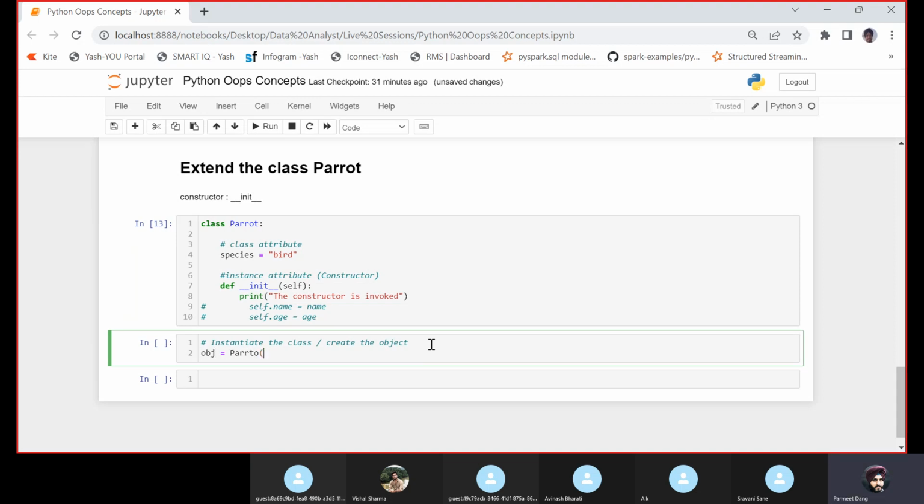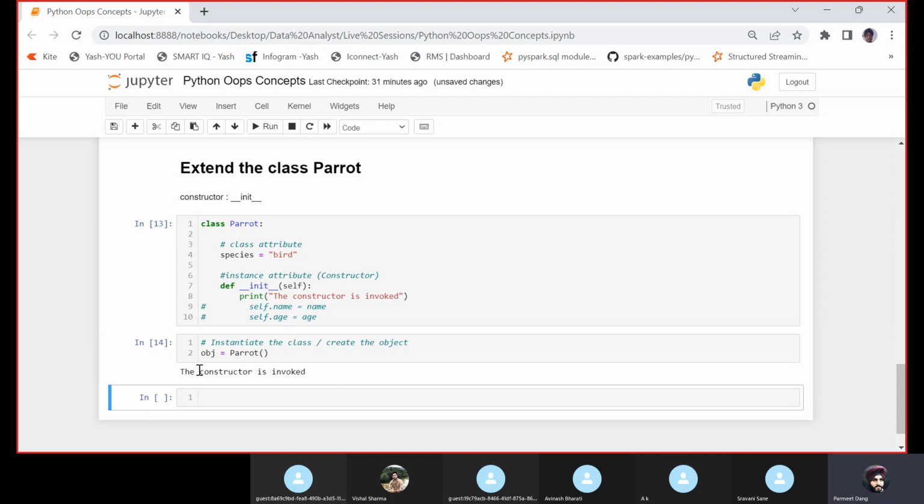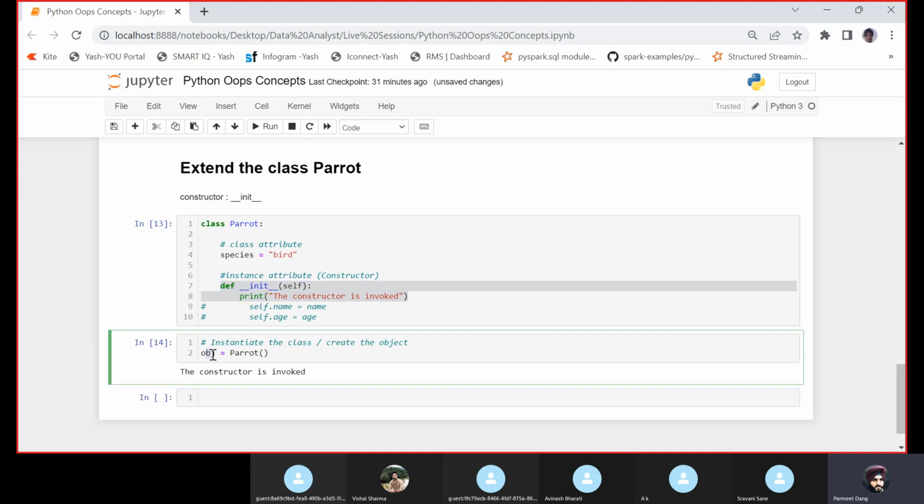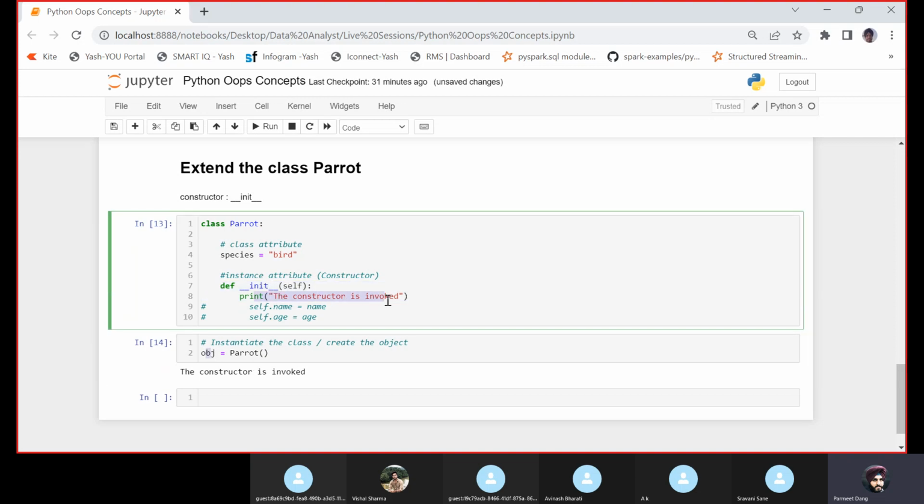See, it automatically called this constructor. I am not calling this method; the moment I create an object, it is invoked automatically. I am not going to explicitly call this. So this is a constructor.